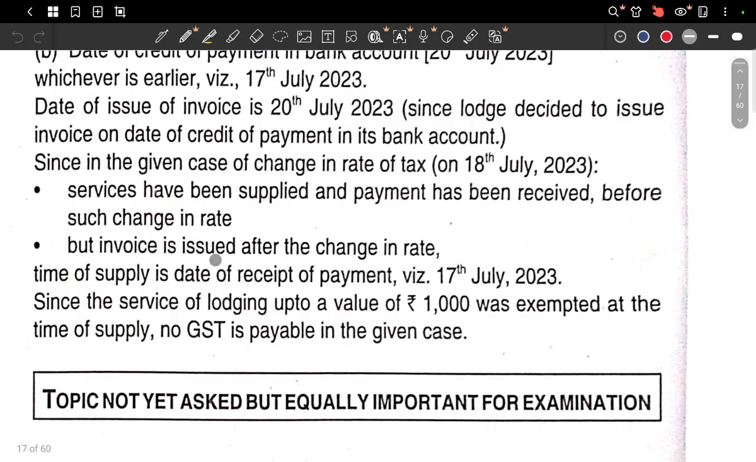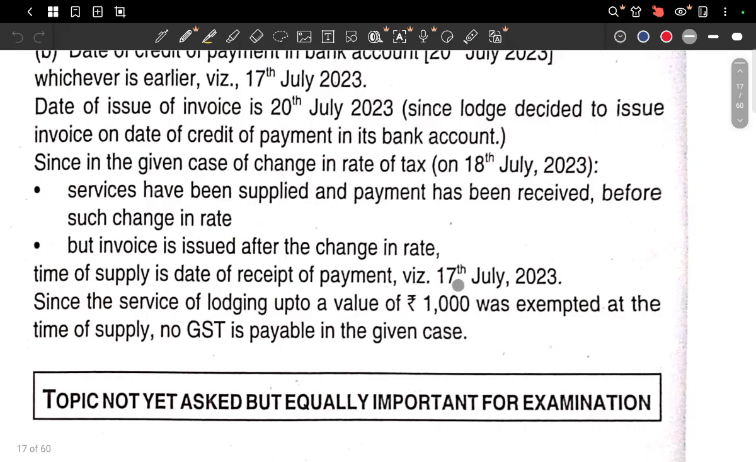The invoice is issued after the change in rate. So the time of supply by receipt of payment is 17 July, and the receipt is 17 July only. Since the service of lodging up to the value of 1,000 is exempted at the time of supply, no GST is payable in the given case. So there is no GST in this given case.